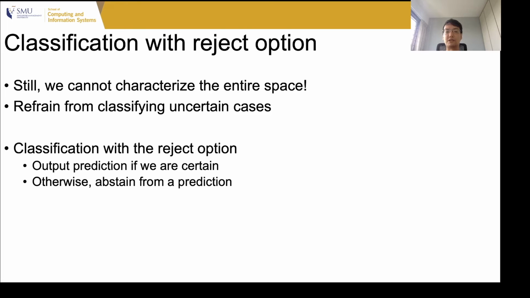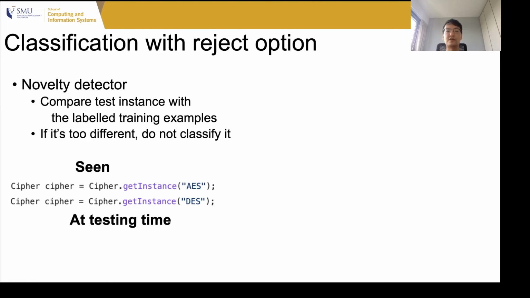If we are certain of the prediction, we produce the output. Otherwise, we would abstain from the prediction. To do so, we use an off-the-shelf novelty detector, and we compare the testing instances with the training examples. If the test instance looks too different from the training examples, we then refrain from the prediction and we do not produce a prediction. For example, given that the training dataset consists of usages of cipher, and we have seen that the cipher can be initialized with AES or DES.